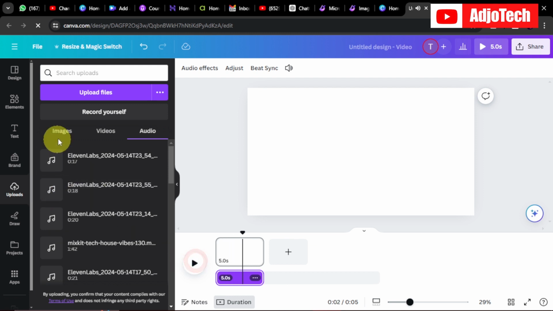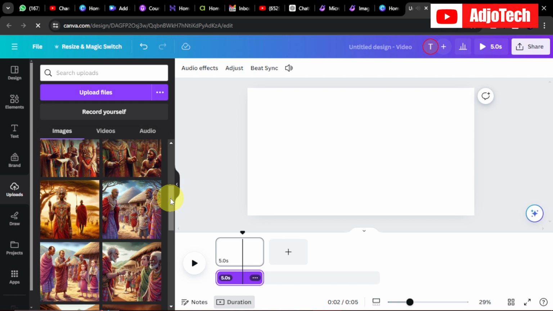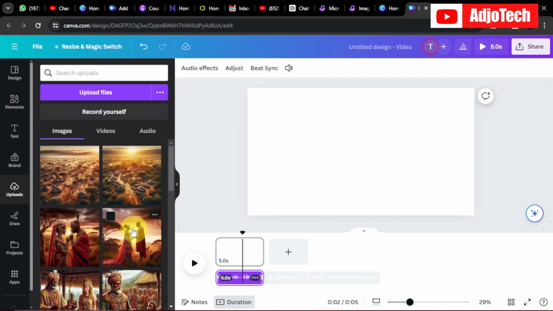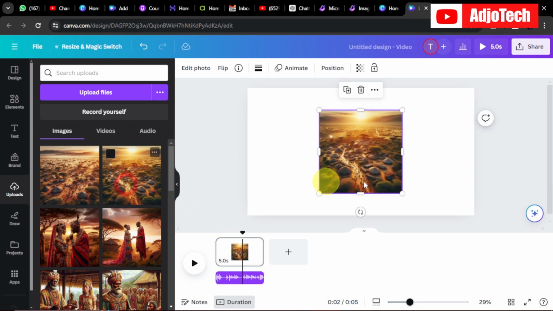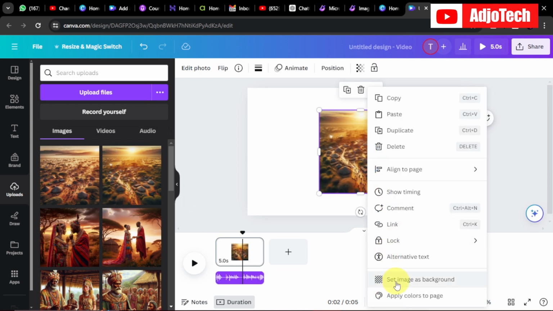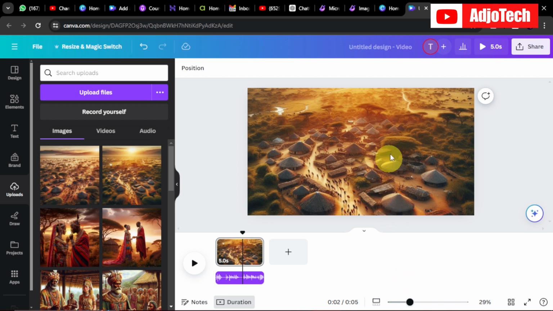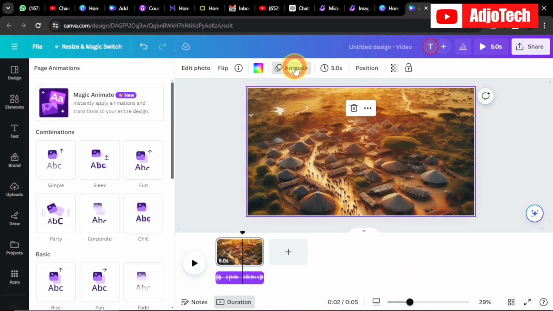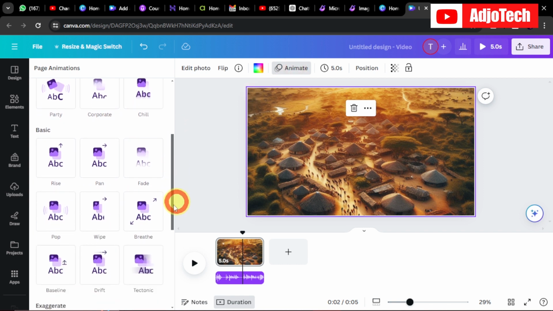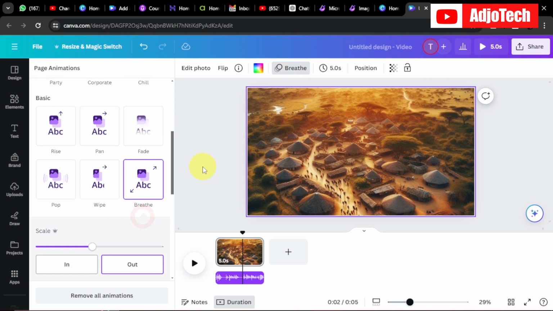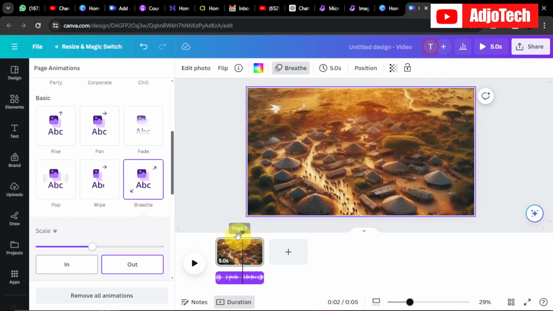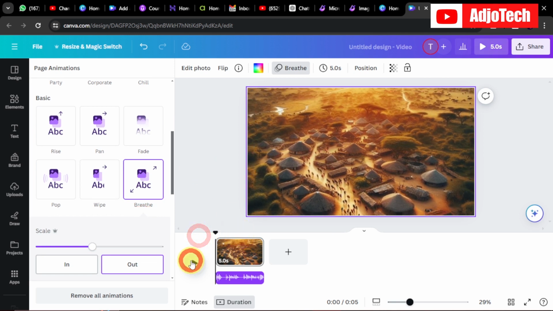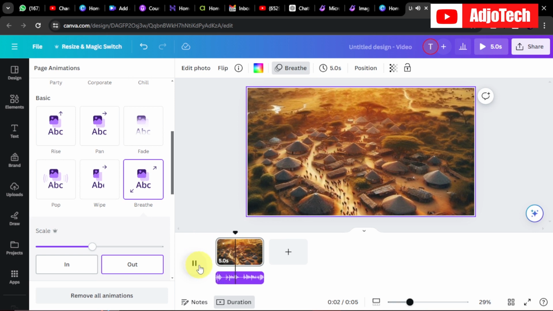So here we actually need to bring the image about the township. So we can see the township here. So we just add the image. I'm going to set it as image background like this, and then also we now need to animate this. So select this image and then go to animate, and then we are actually going to use one animation option over here. So let's use the brief animation so it will appear as if the image is actually moving. So if I play this, it should be giving you something like in the heart of the Kenyan savannah.